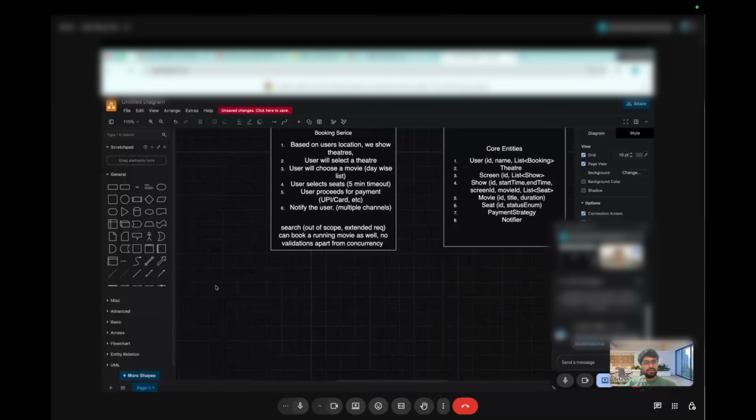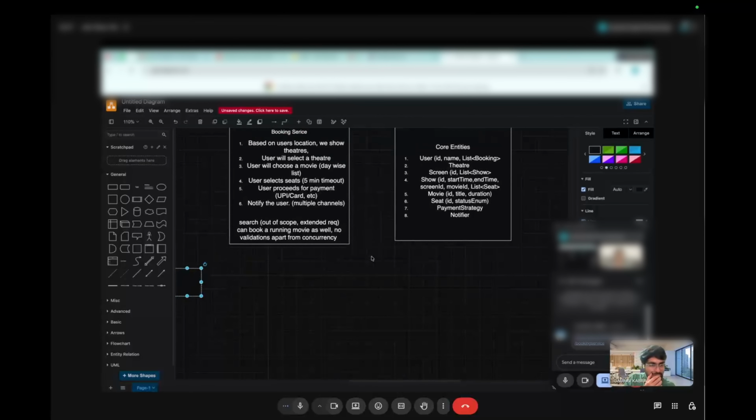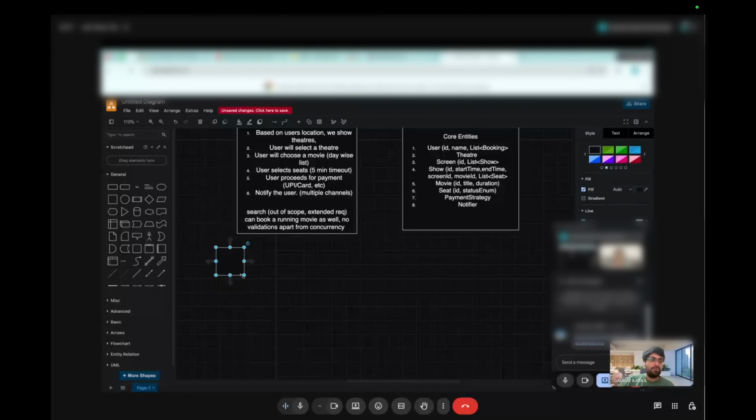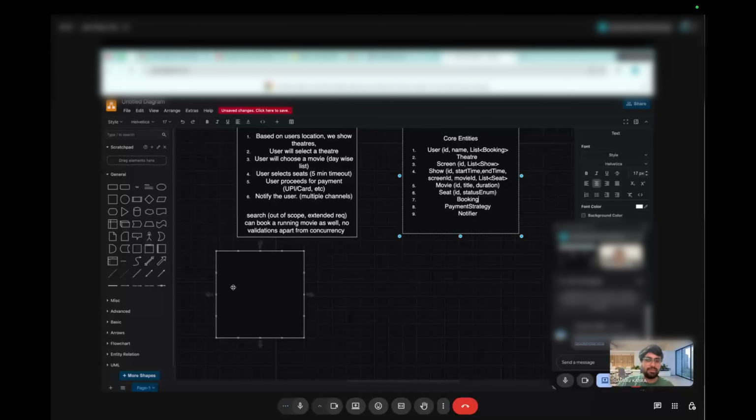Okay. So first, we have three more things to cover at a high level. One is the concurrency part: how will you handle that? One is the payment part: how will you handle the double spending problem? I can elaborate on what this problem is if you don't know. And the third one is on the coding side, I want you to focus on the booking flow. Once booked, how you are locking the seat, then proceeding to payment, and then back to the app.